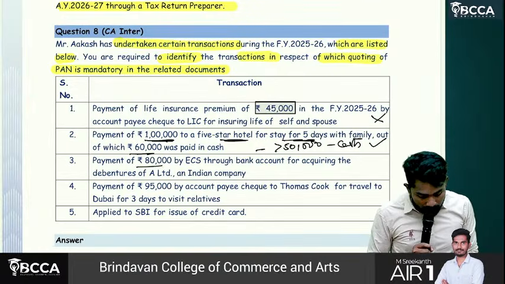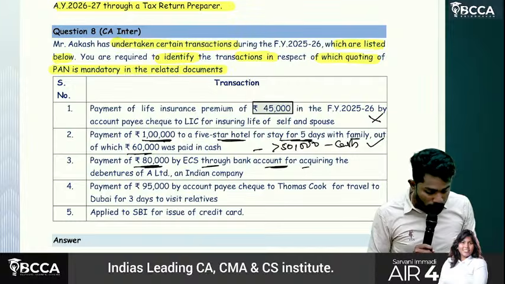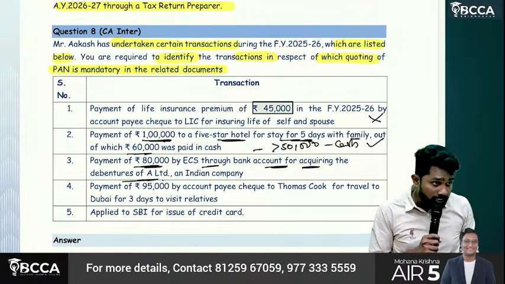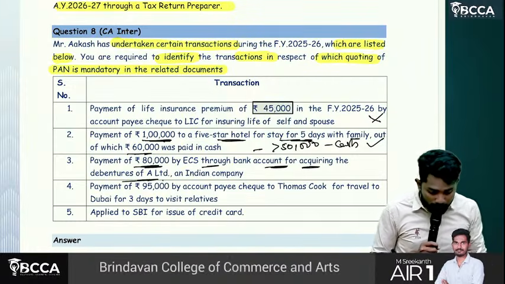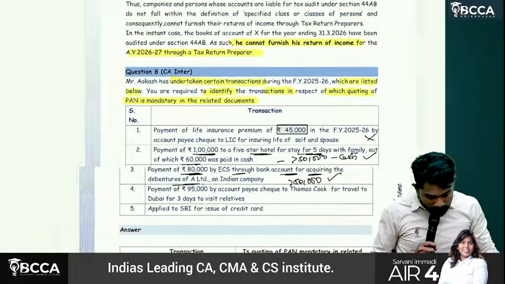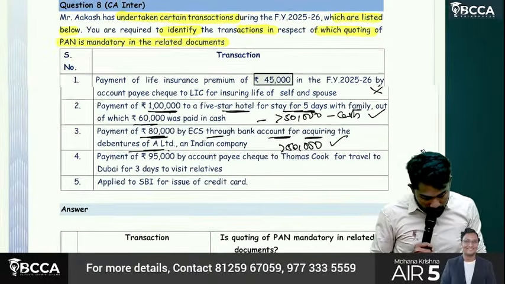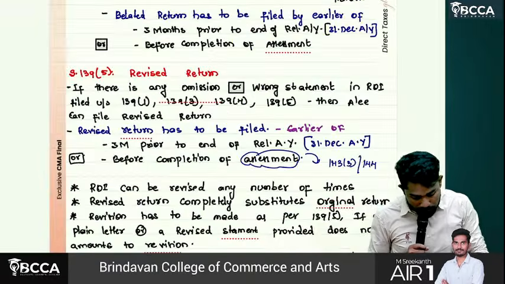Then payment of 80,000 through ECS, through bank account, for acquiring debentures. Yes sir, any Indian company debentures, if you are buying for more than 50,000, then also, 50,000 or 1 lakh? 50,000 only. Okay, it is applicable. Let me show you.